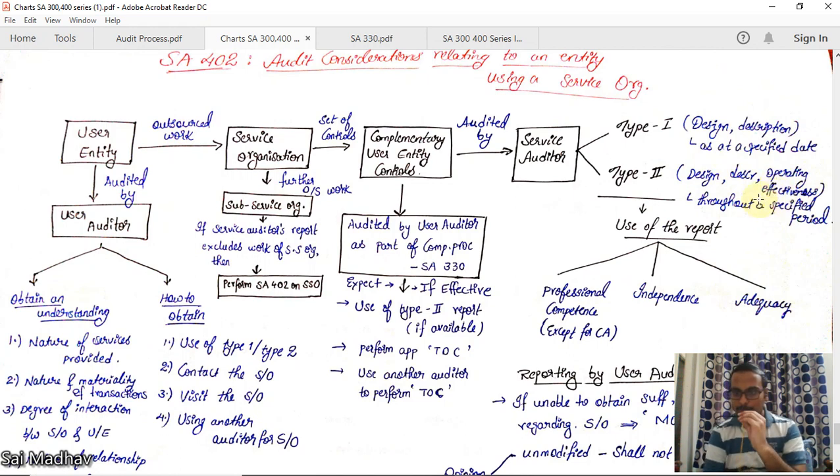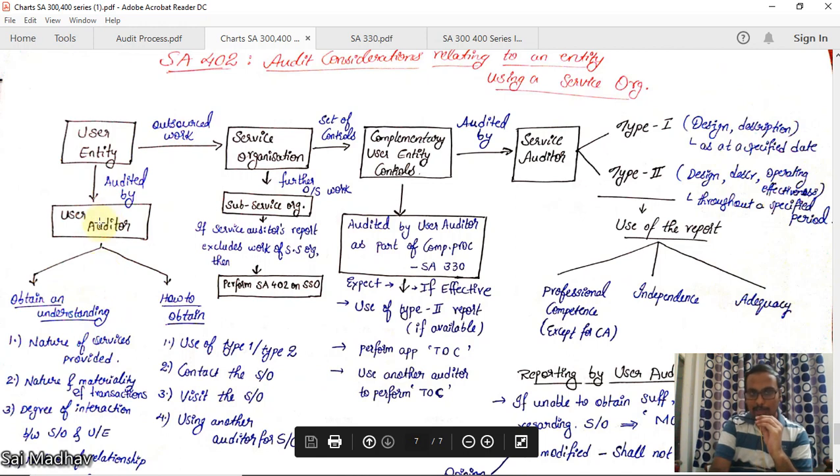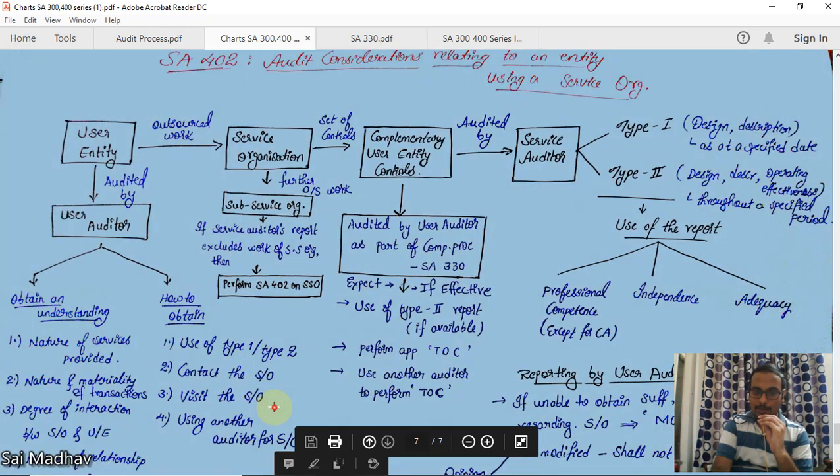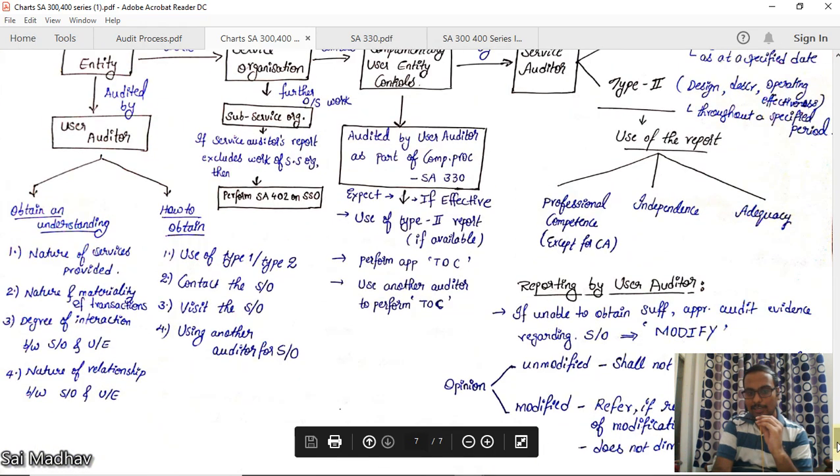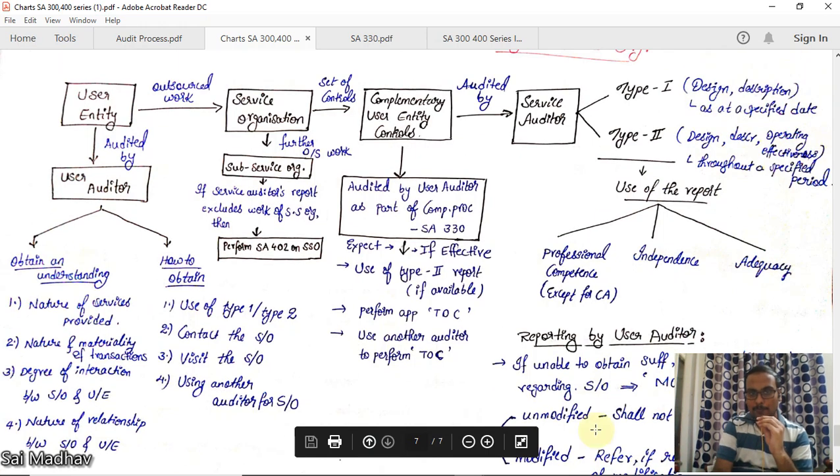Throughout a specified period, it will give design, description, and operating effectiveness. So, which is more comprehensive in nature? Type 2 report is more comprehensive. Type 1 is less comprehensive. Now, we as a user auditor can obtain information by using type 1 or type 2 report, or we can contact the service organization, we can visit the service organization, using another auditor for service organization, we can appoint another auditor for service organization, and we can gather the information. Okay, by doing all these things we can obtain an understanding of the outsourced work.